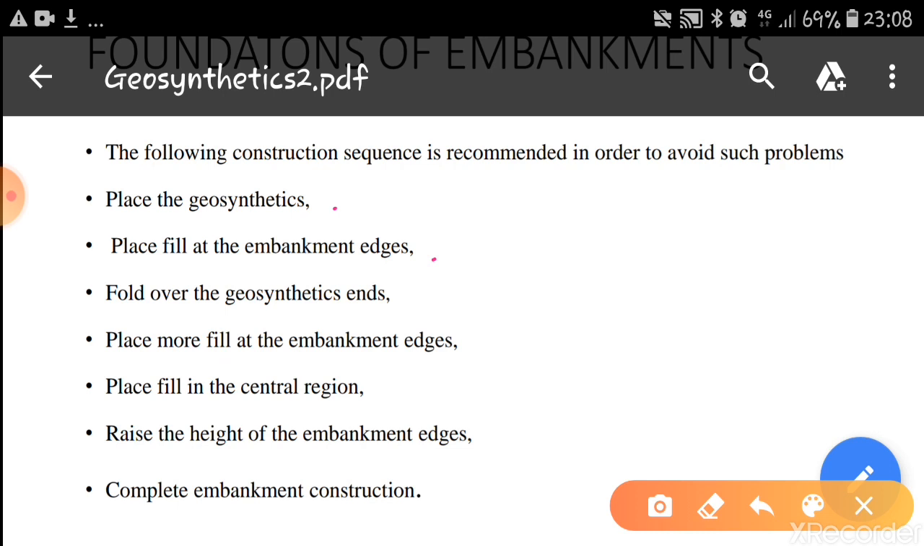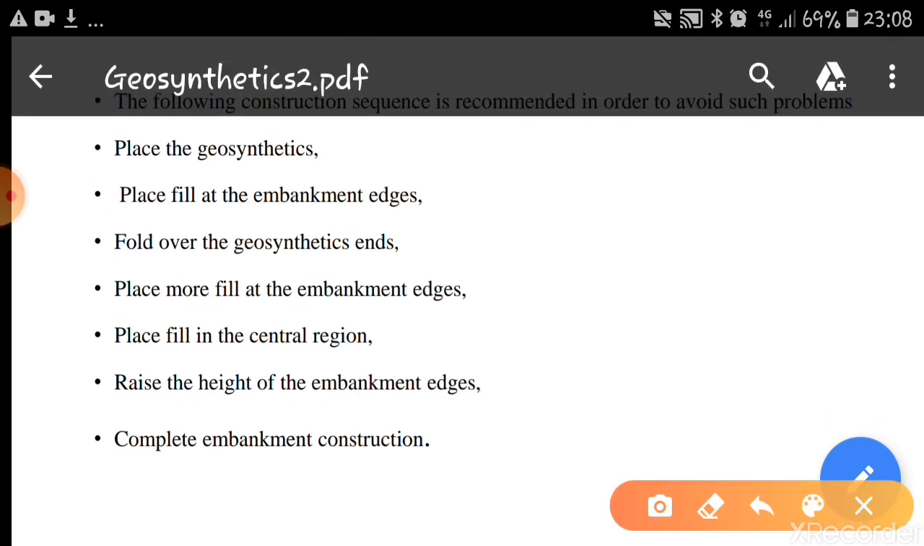Once the sheet is laid, we have to start filling from the edges, then fold over the geosynthetic ends, then place more fill at the embankment edges, place fill in the central region, then raise the height of the embankment edges and complete embankment construction. So these steps have to be followed so that there won't be any damage to the geosynthetics or any folding of geosynthetics in the embankments.